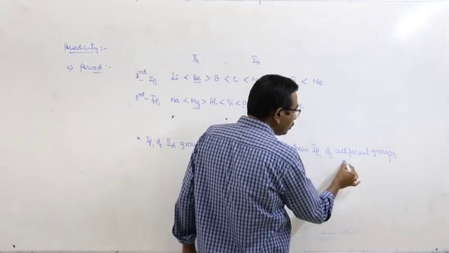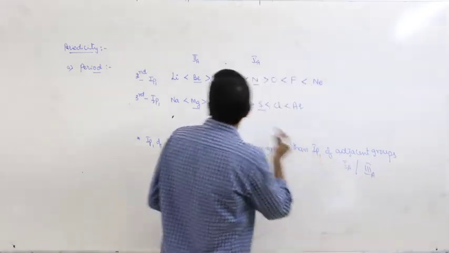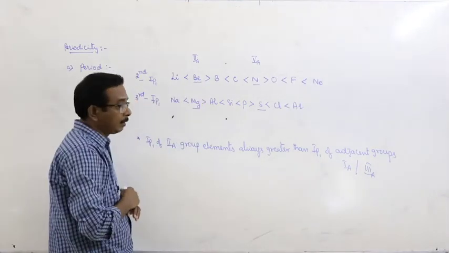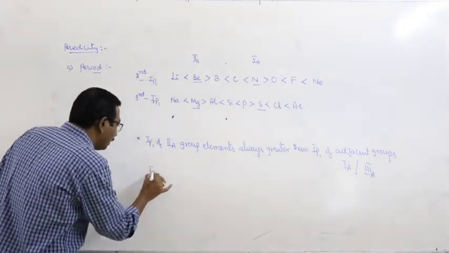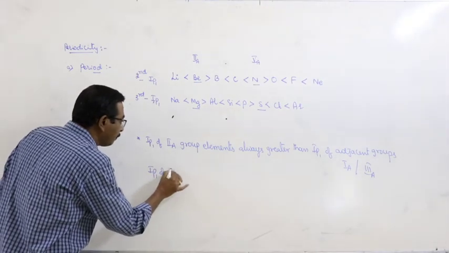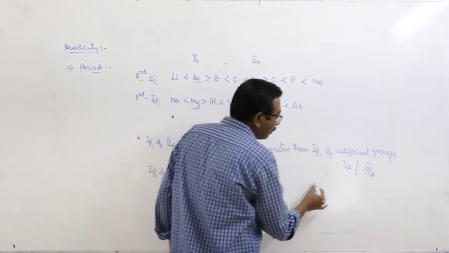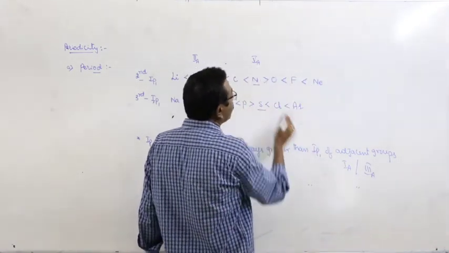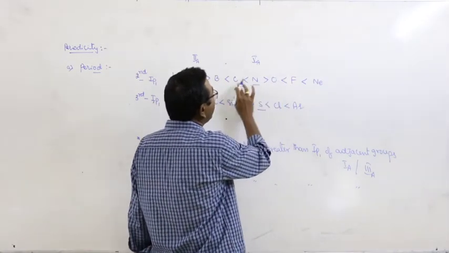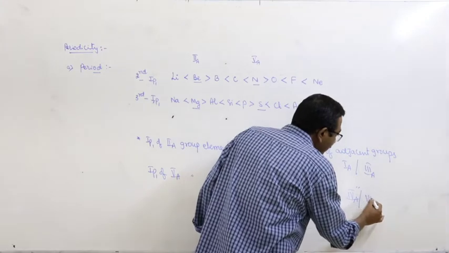What are the adjacent groups? First A and third A. In the same way, IP1 of fifth A group elements is always greater than that of IP1 of adjacent groups. What are the adjacent groups? Fourth A and sixth A.